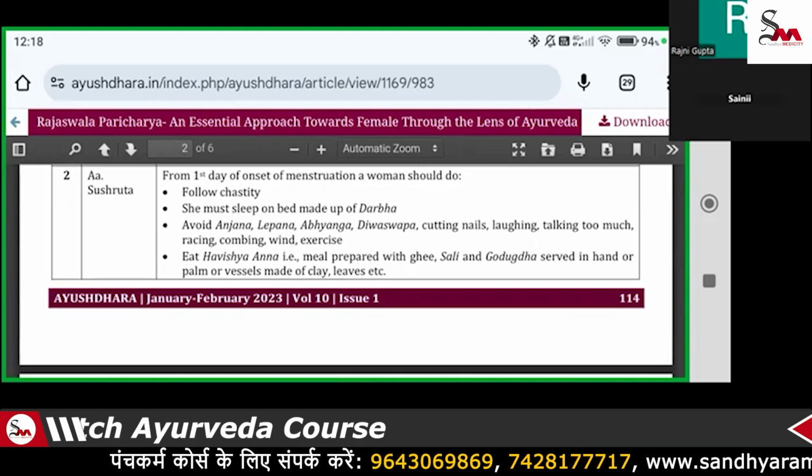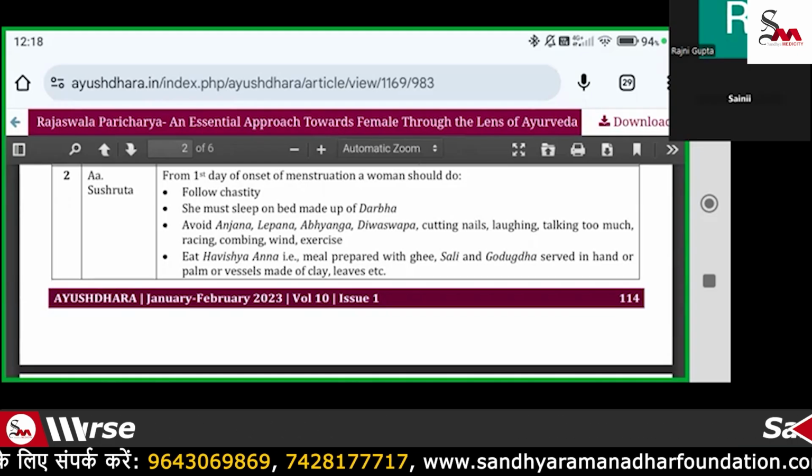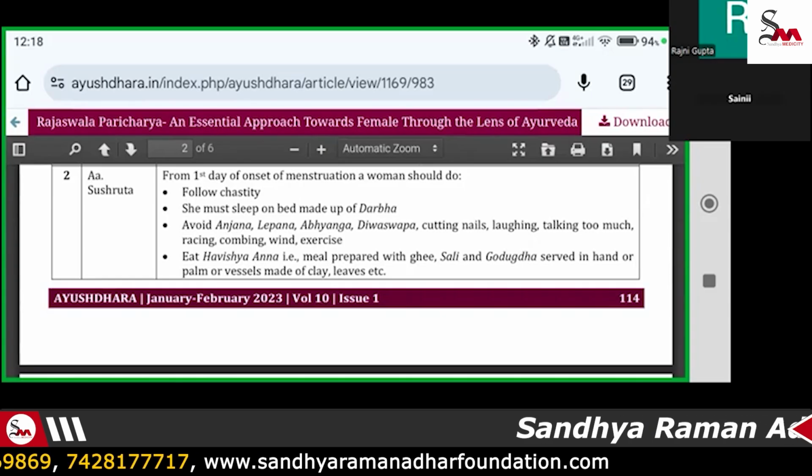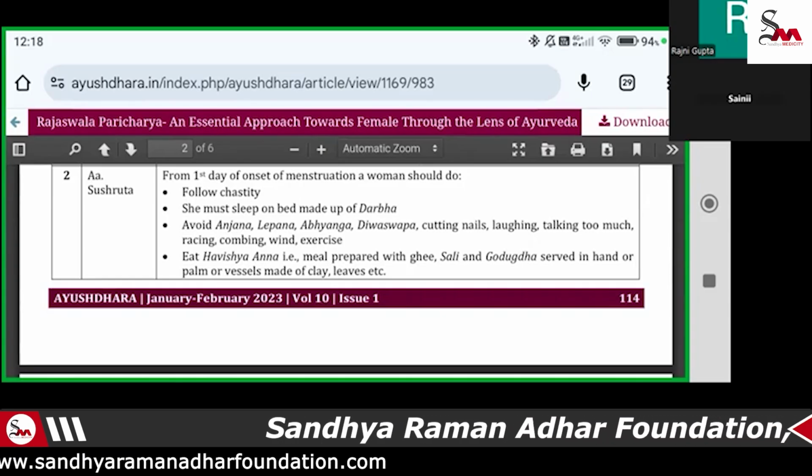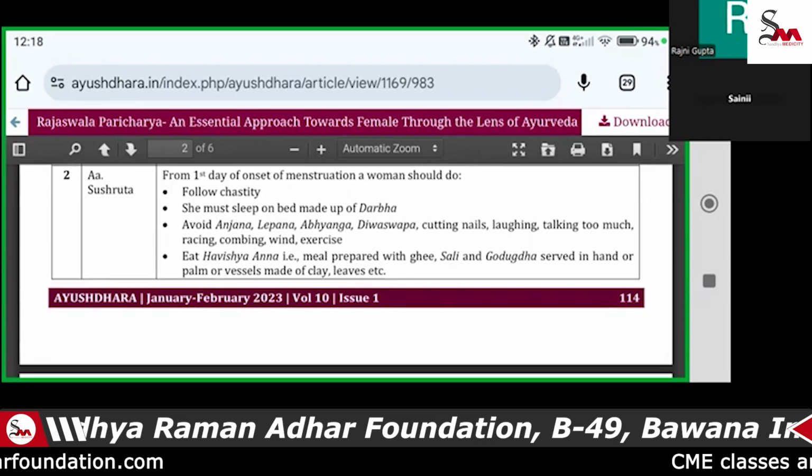Godugdh के साथ rice को add करके they can make a kheer, and they can take this in a palm vessel made up of clay and wood.